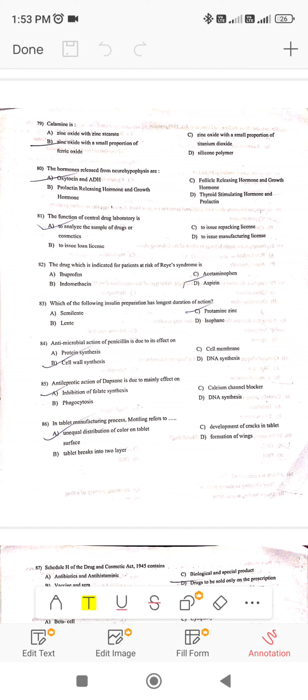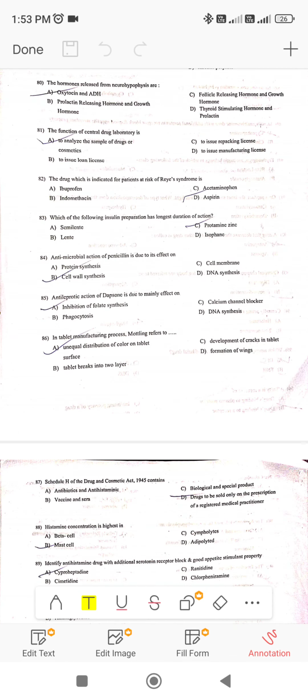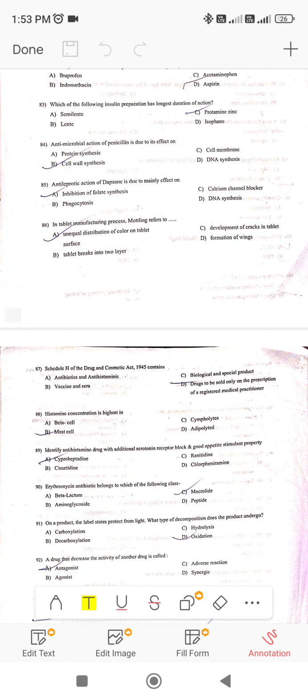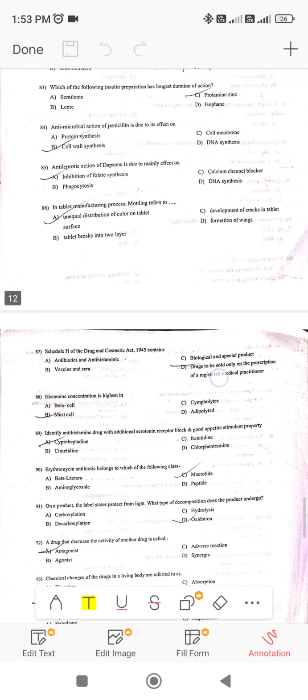Next, which of the following insulin preparations has longest duration of action? Protamine zinc. Next, antimicrobial action of penicillin is due to its effect on cell wall synthesis inhibition. Next, antileprotic action of dapsone is due mainly to its effect on inhibition of folate synthesis. Next, in pharmaceutics questions, in tablet manufacturing process, mottling refers to unequal distribution of color on tablet surface. Right, this is the correct answer.